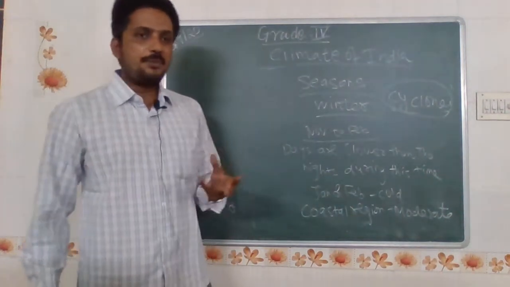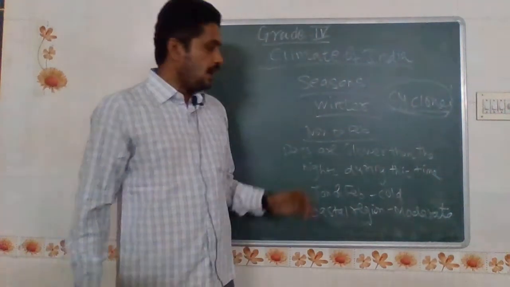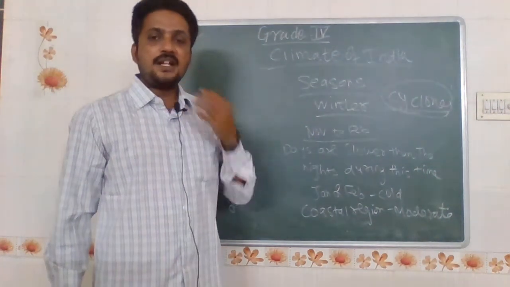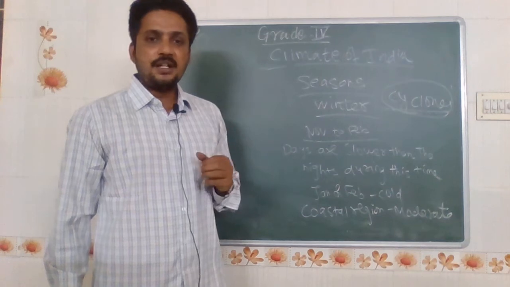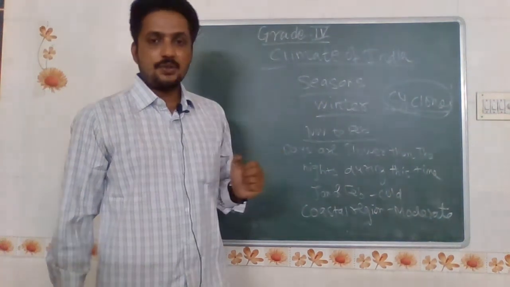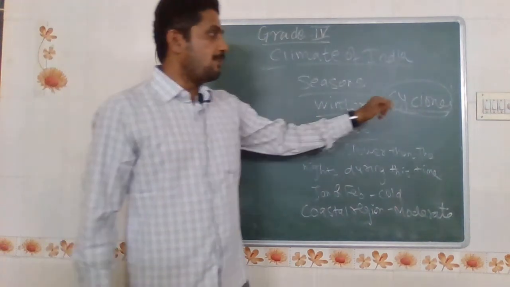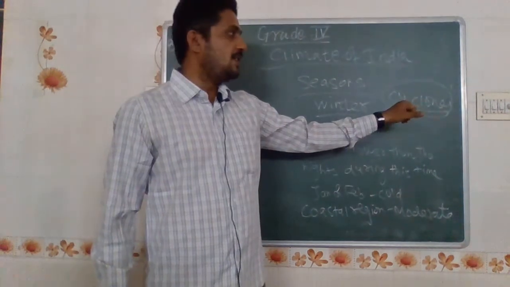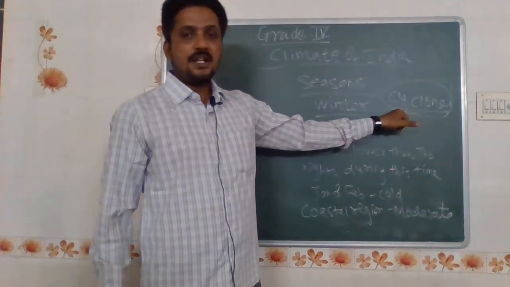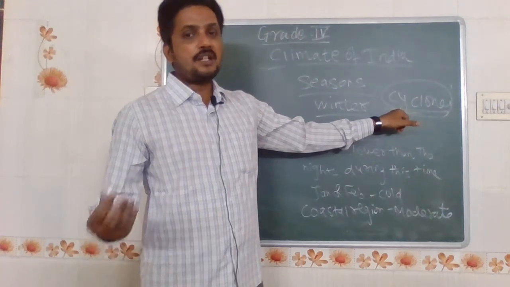As additional information, there are cyclones. As I already mentioned, in the monsoon season, from the second week of June to the second week of October, there is a chance of more than 6 to 7 cyclones forming. The coastal regions will be affected badly. The meteorological department has given a survey that this year 2 to 3 cyclones will form between the second week of June and the second week of October.